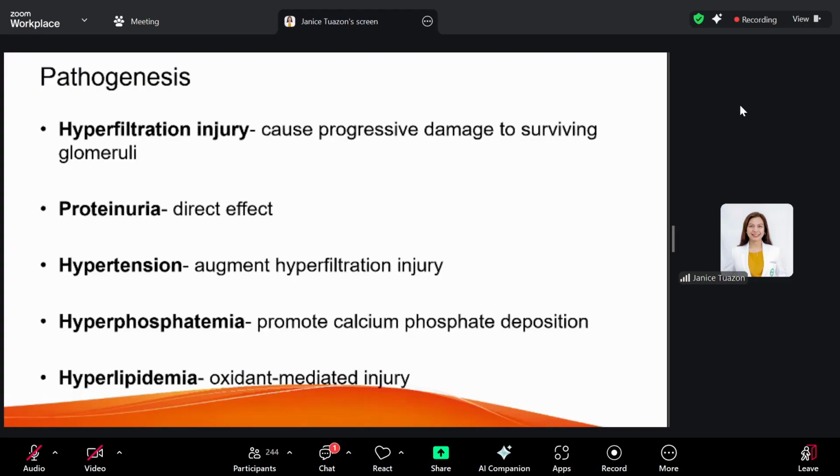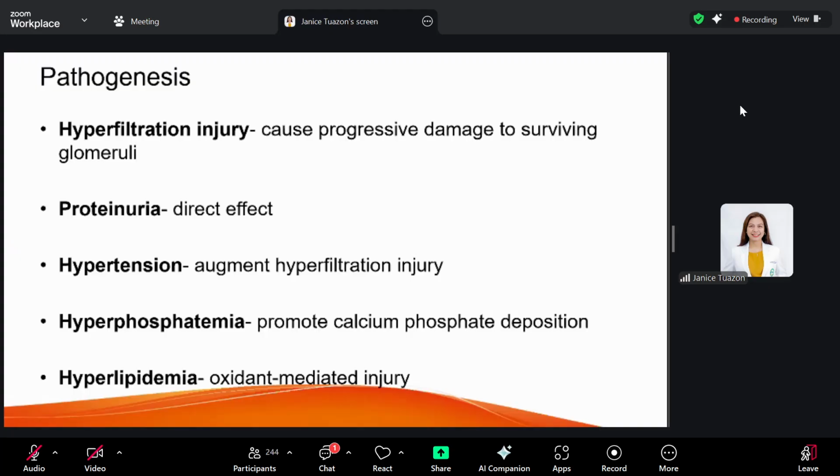Hyperphosphatemia decreases your GFR by contributing directly to the progression of the disease. It leads to calcium phosphate deposition in the interstitium and blood vessels, again adding further to the renal injury.